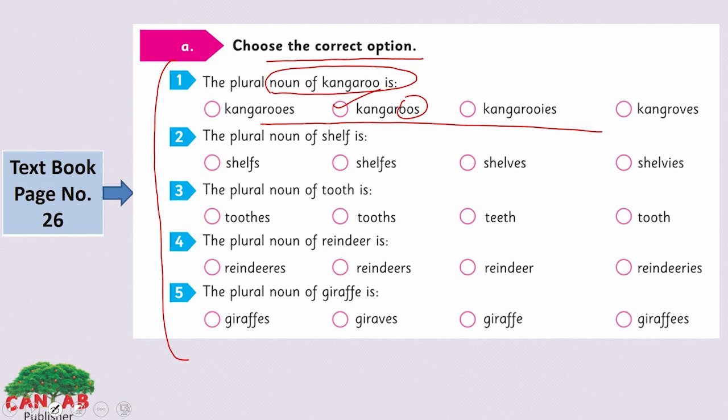Look at the second one, the plural noun of shelf here. Yes, we have discussed this. It is ending with F here. So what will we do? Yes, we will add VES here. Shelves. I hope you can do these three by yourself.